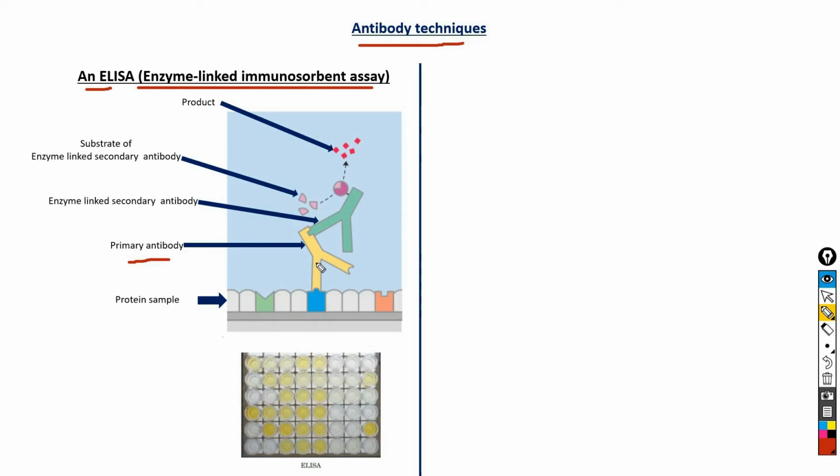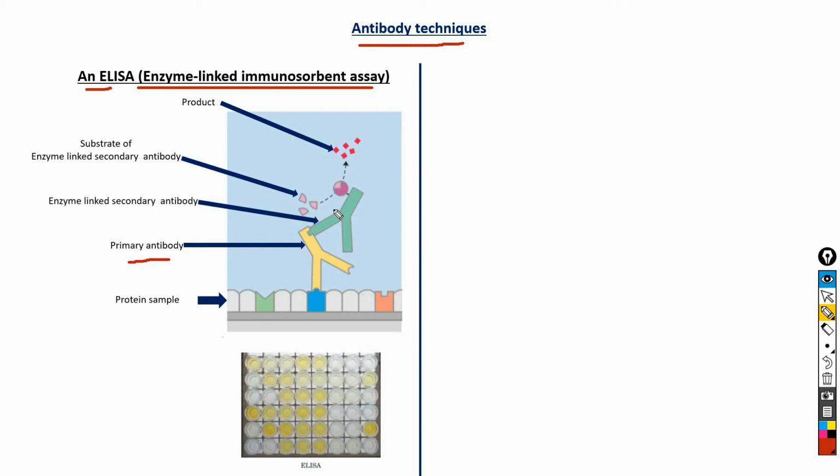Now the unbound primary antibody is washed away and the surface is treated with a solution containing a secondary antibody linked with an enzyme. The secondary antibody is the antibody against the primary antibody, and the enzyme linked to it catalyzes a reaction that forms a colored product.